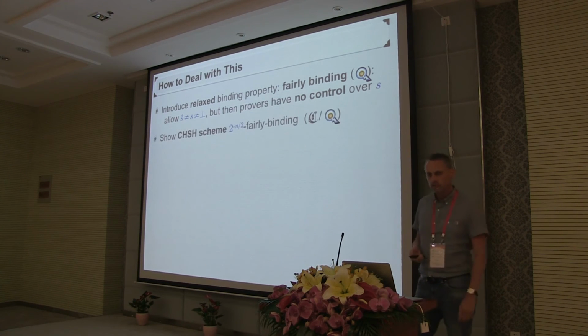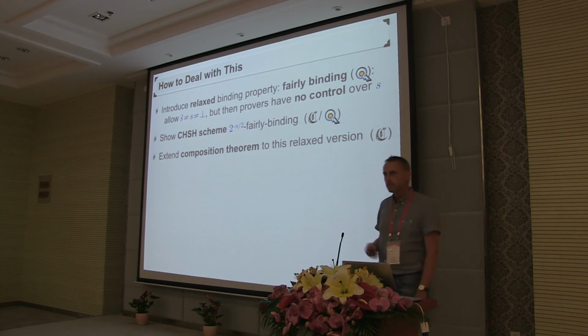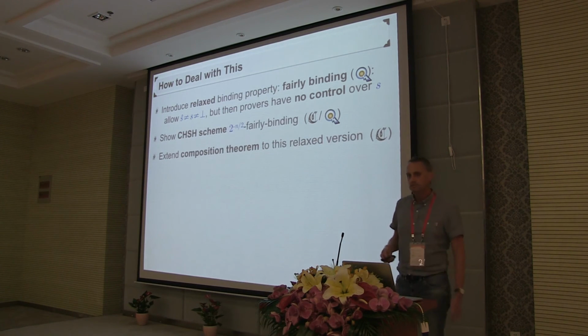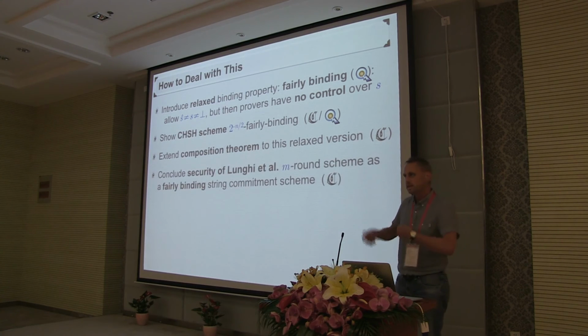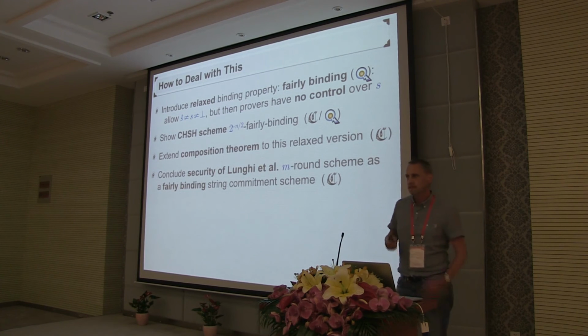And then we can prove that CHSH satisfies this relaxed notion of the binding property. We can extend the proof of the composition result to this relaxed notion. And then we are in business and can indeed apply inductively the composition result to the Lunge et al. scheme and conclude that, as a string commitment scheme, it satisfies this relaxed notion of the binding property.